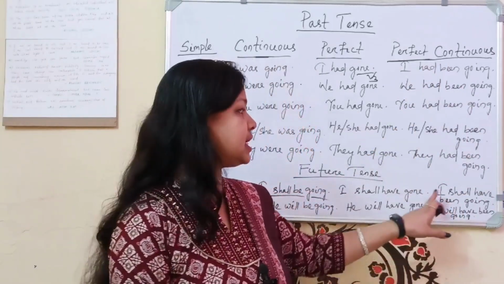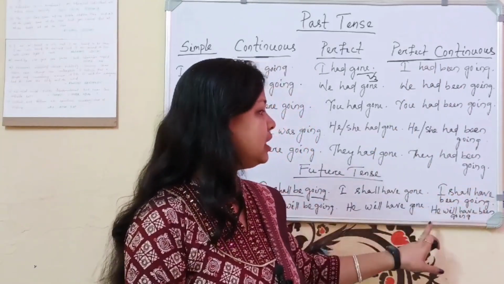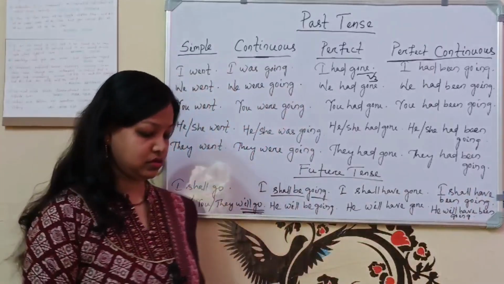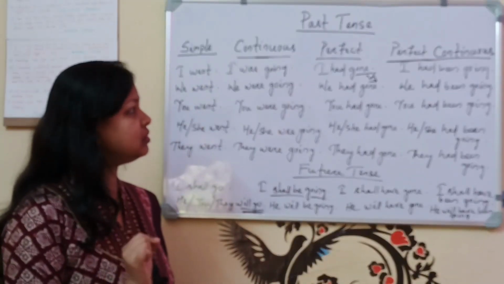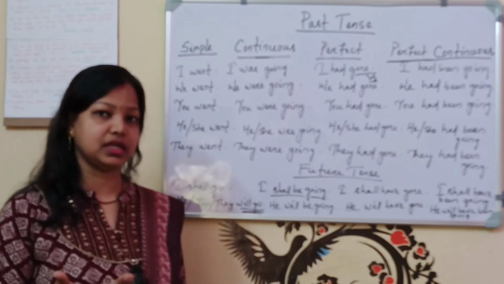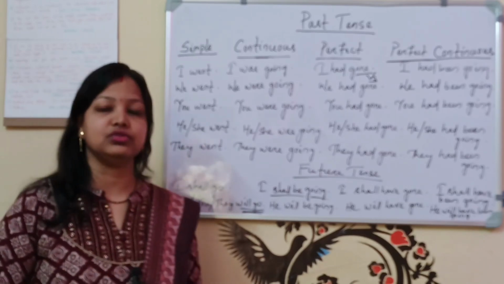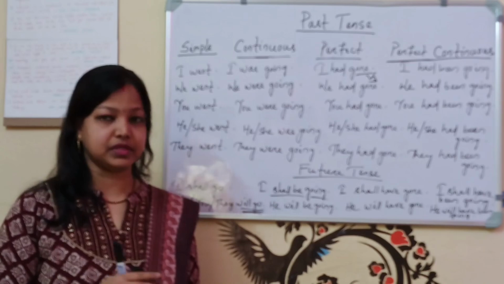Next, future perfect continuous. I shall have been going. He will have been going. So all the three forms are similar. There is just a little difference, and you have to mark it so that you can know about the three types of tense.